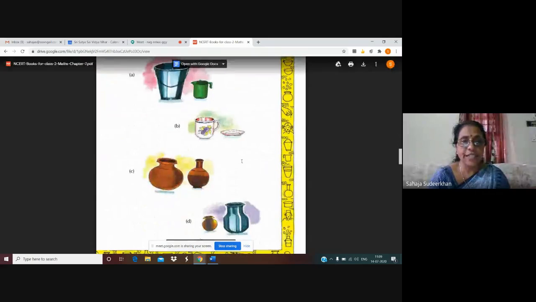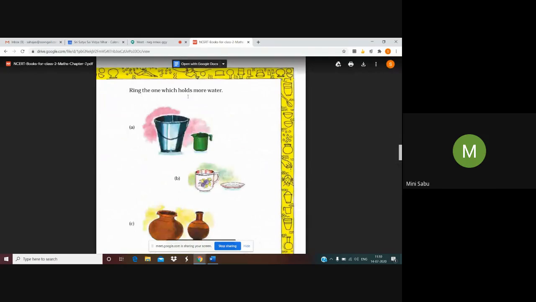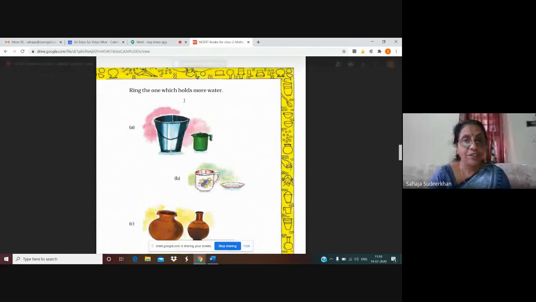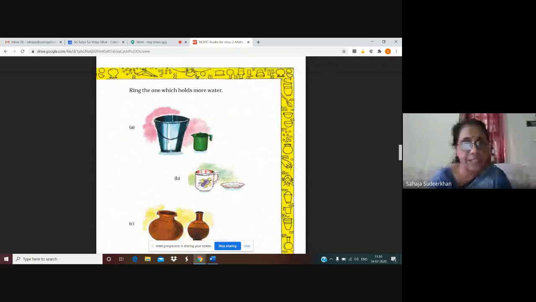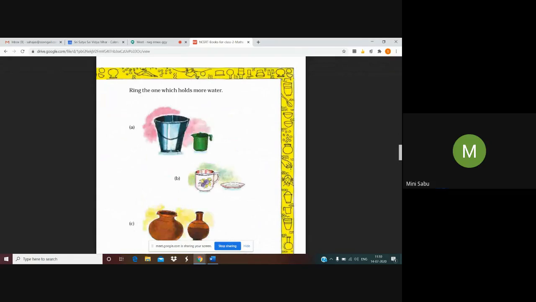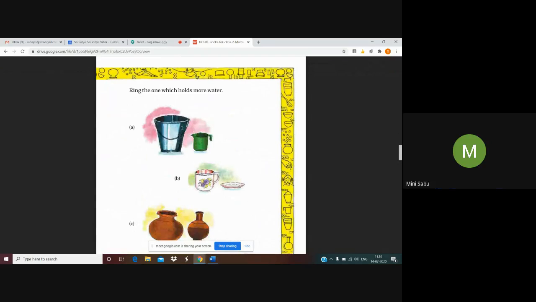See, we can see different vessels here, isn't it? What we have to do? Ring the one which holds more water. Ring means you have to make a circle around it. Okay. Which holds more water. See, in the first question, two vessels are here. So which one can hold more water? This one, mug, or this one, bucket?